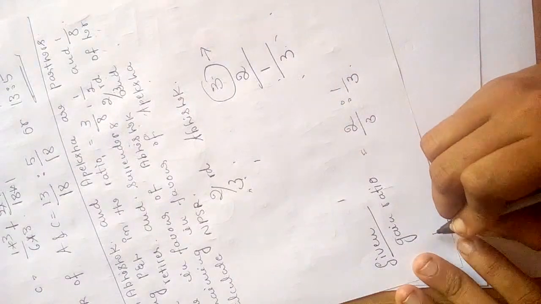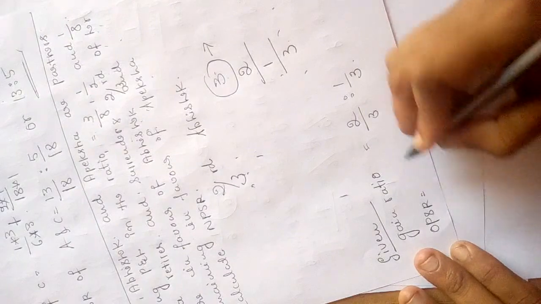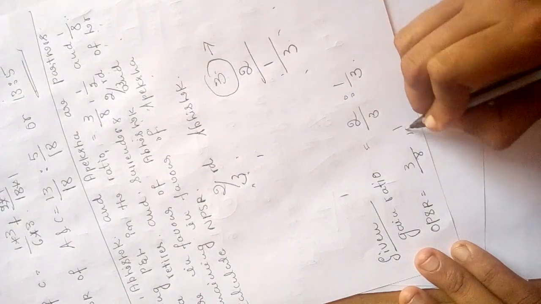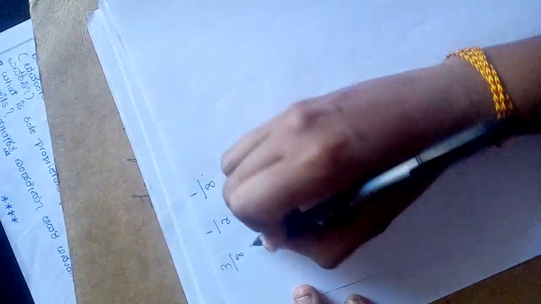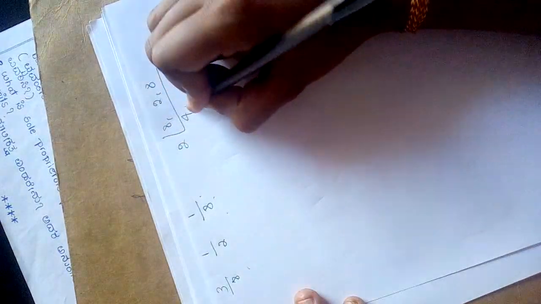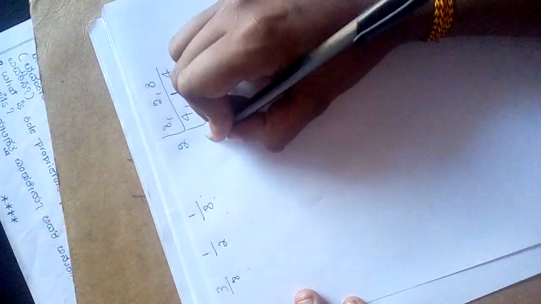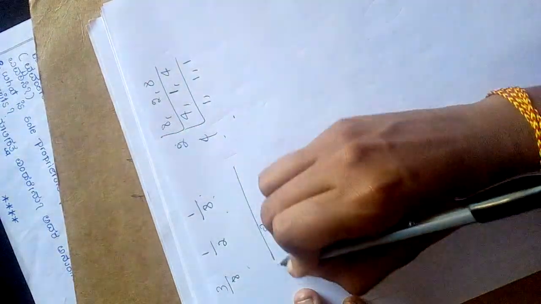Correct, right? Then other information is what? Old profit sharing ratio. What is that? In a fraction form it is given, right? So let us calculate the old profit sharing ratio in ratio form. So write that 3/8, 1/2, 1/8. So calculate the LCM. So just calculate. 2 4s are 8, right? 2 1s are 2, 2 4s are 8. So 4 1s are 4. So 2 4s are 8. So LCM is 8, correct?